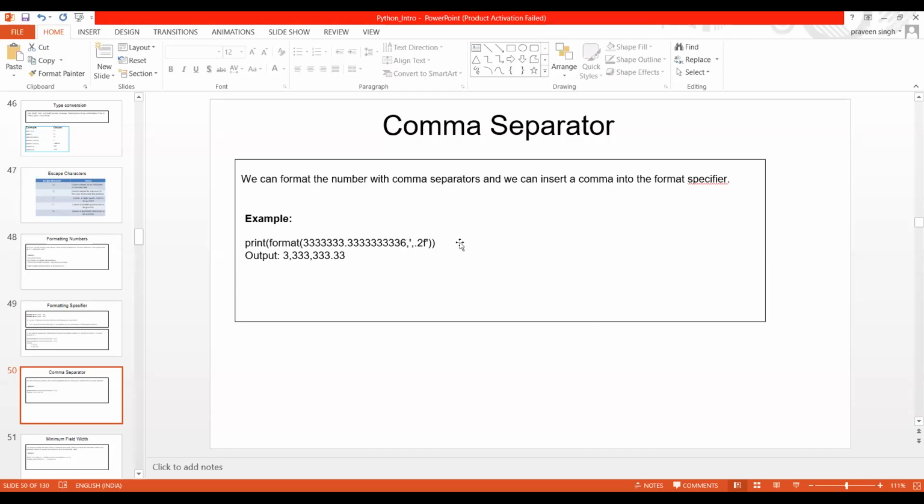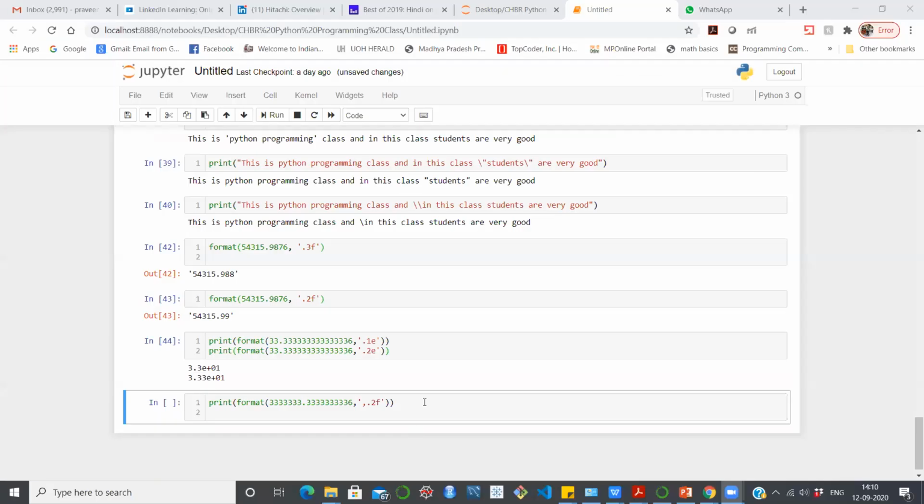I know you are not able to see properly where I have kept this comma, but if I show you the same in my Jupyter notebook, you will be able to see how it is used, because these things have to be on display.